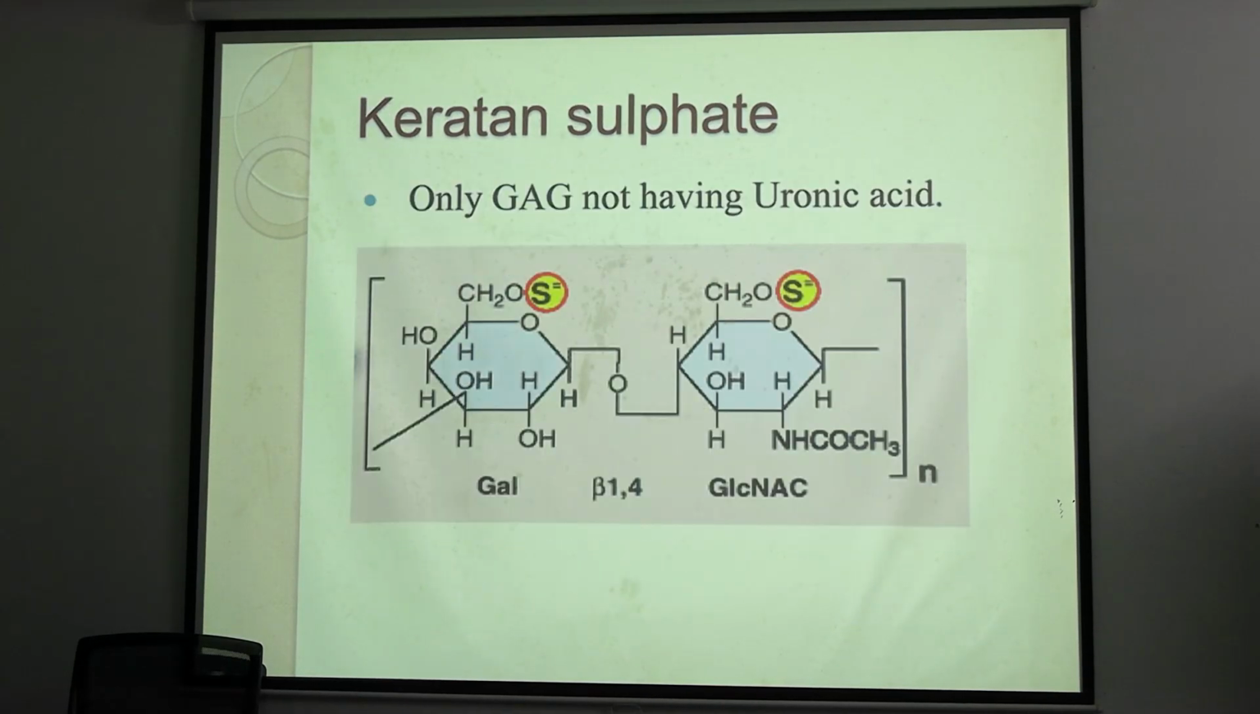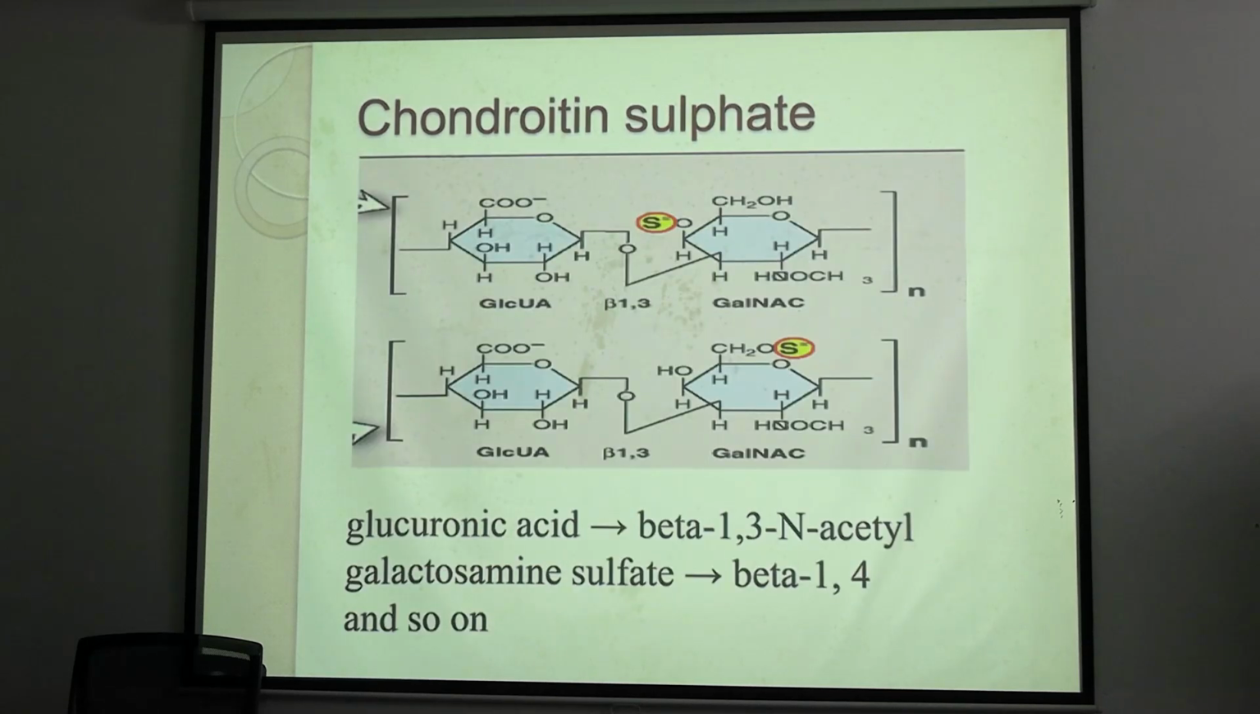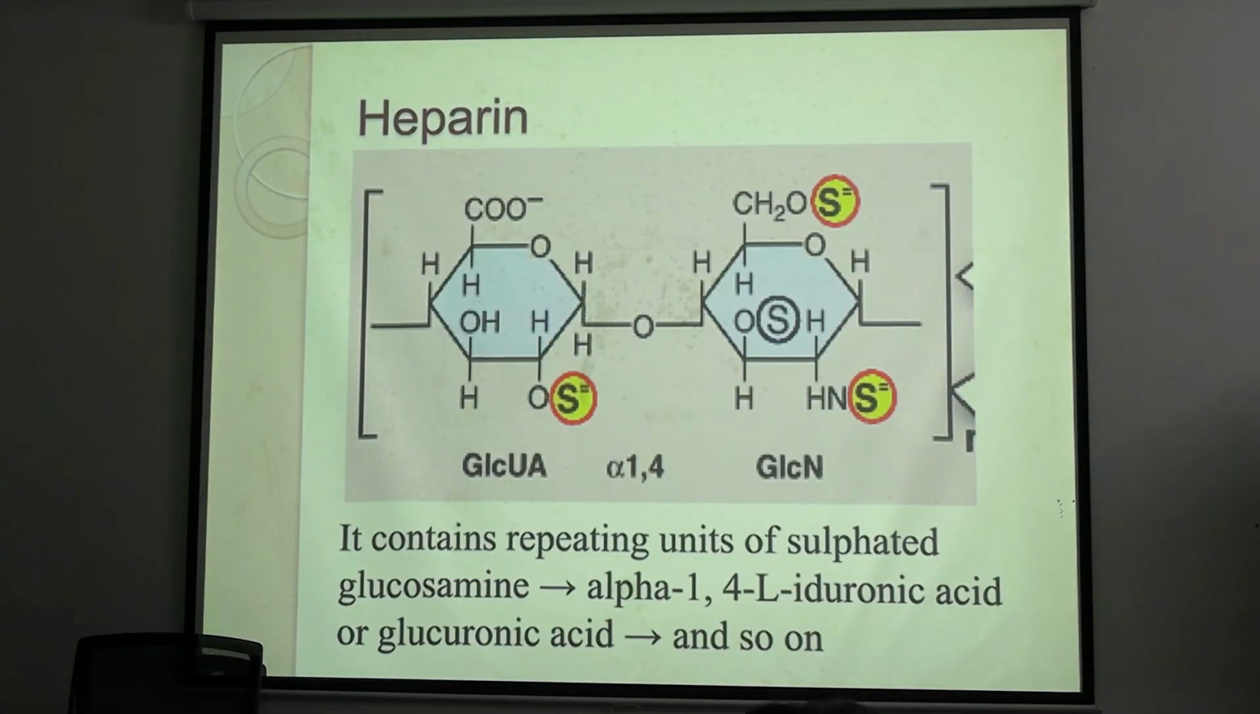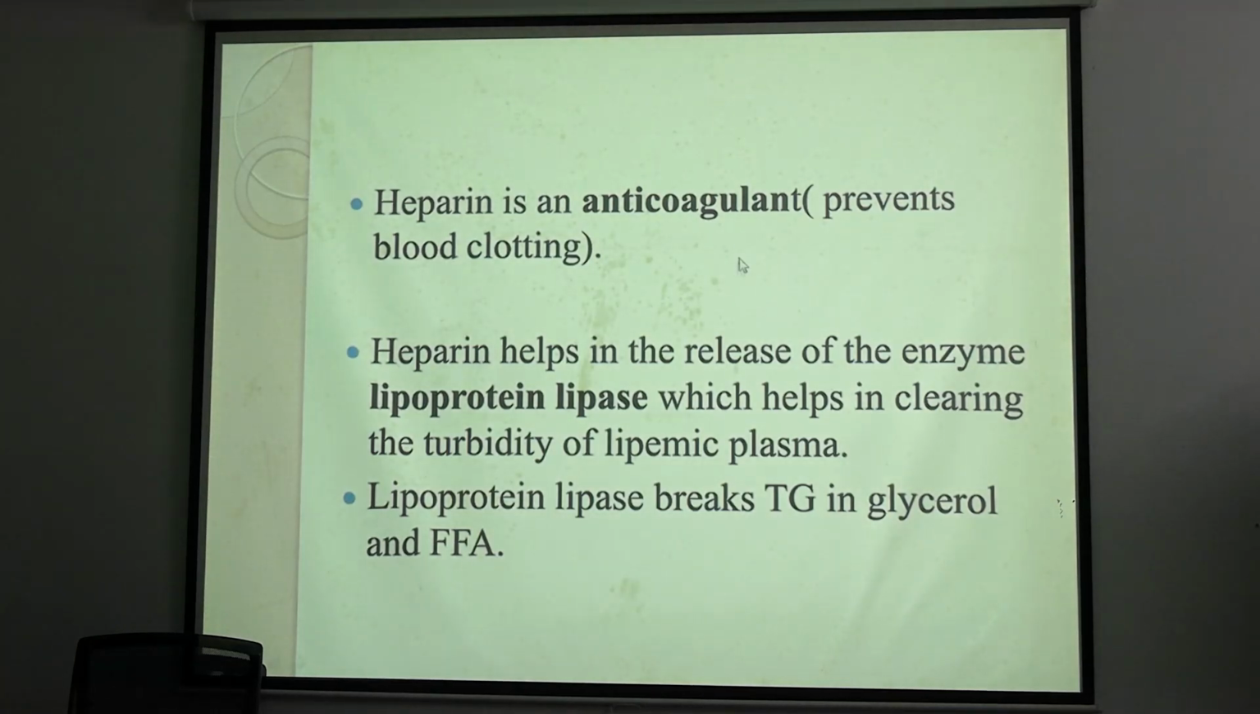See one thing, in this chart, all the mucopolysaccharides contain glucuronic acid or iduronic acid except keratan sulfate. This can be asked in an MCQ also. Okay, which mucopolysaccharide does not contain acid sugar? Keratan sulfate. And which mucopolysaccharide contains iduronic acid? Dermatan sulfate. Okay, this can be asked. What is heparin? Heparin is an anticoagulant. Okay.